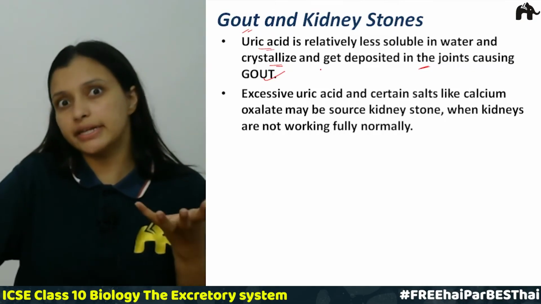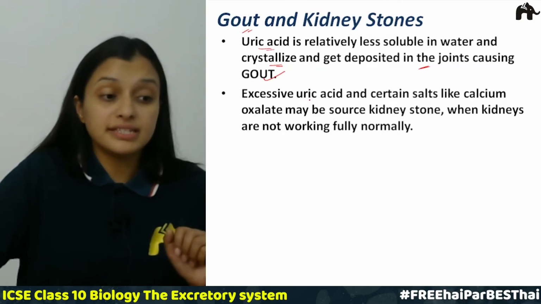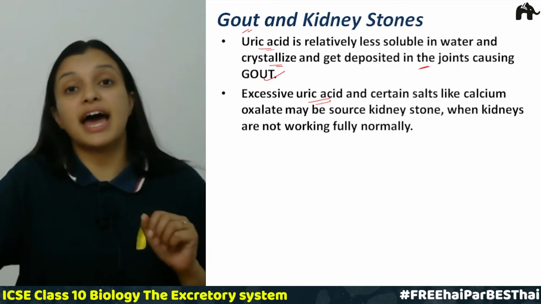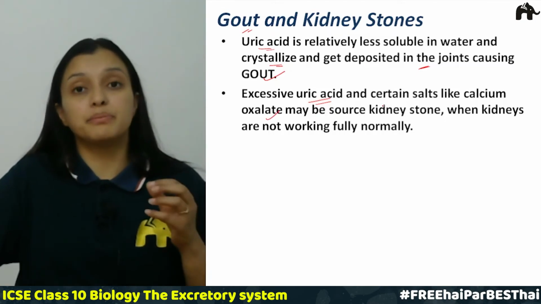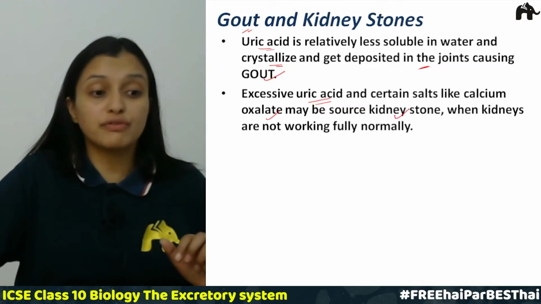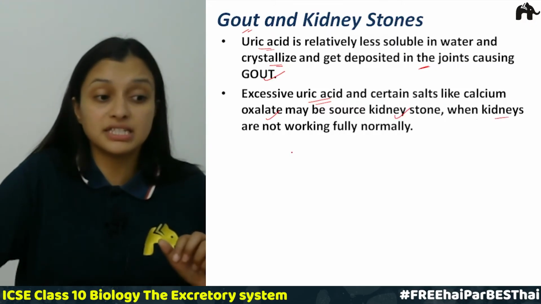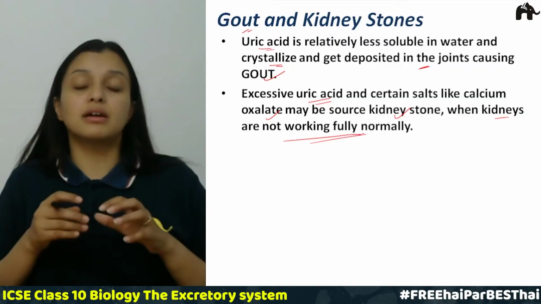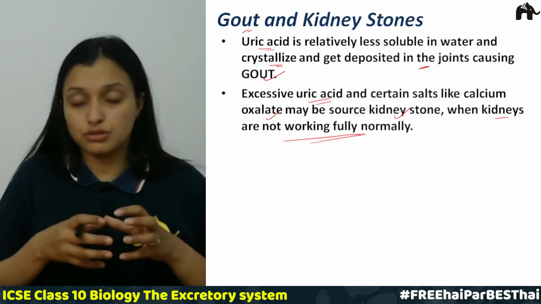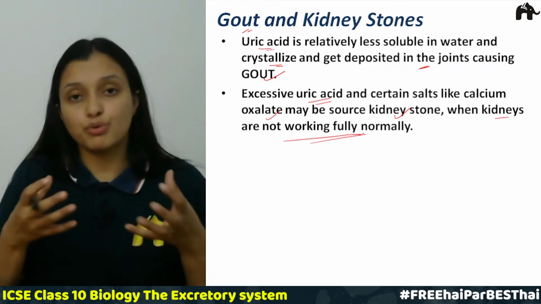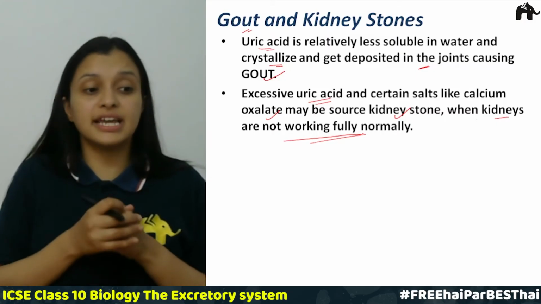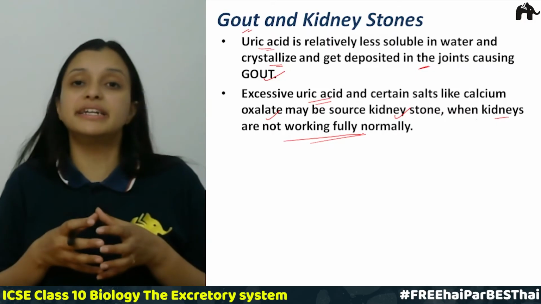Then when there is excessive uric acid and it contains certain salts like calcium oxalate, it may be a source of kidney stones when the kidneys are not fully normal, not performing their functions properly.